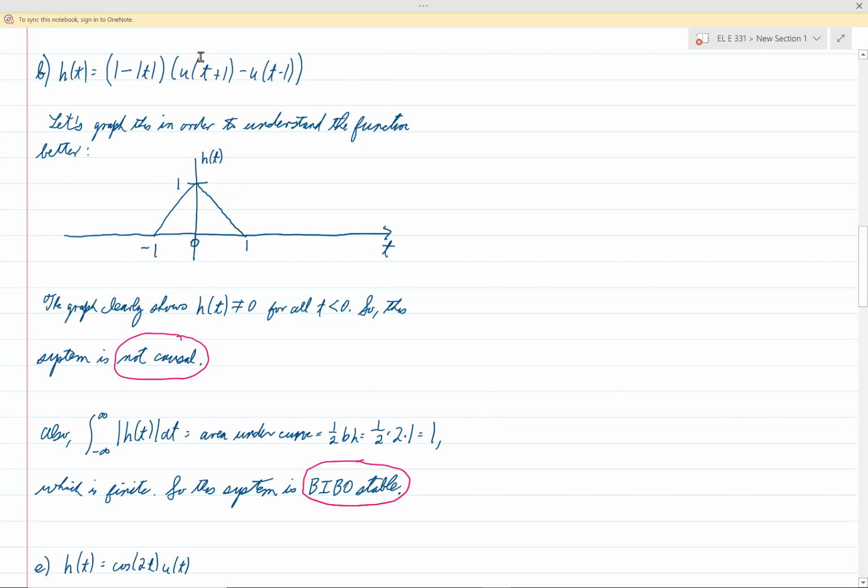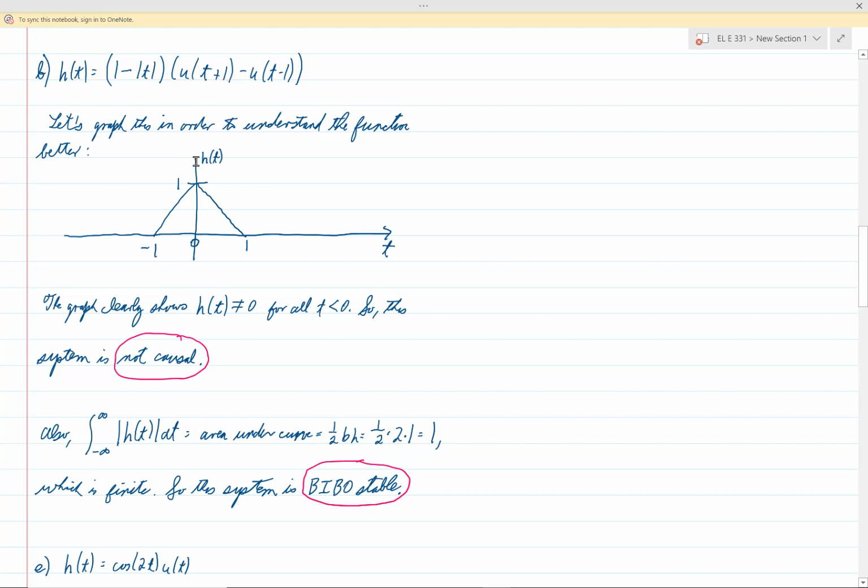Okay, so this u of t plus 1 minus u of t minus 1, you know that for t less than negative 1, both of these terms are 0. So this function is certainly 0 for all t less than negative 1. Now for t between negative 1 and 1, this term is equal to 1 because the first step function is turned on.